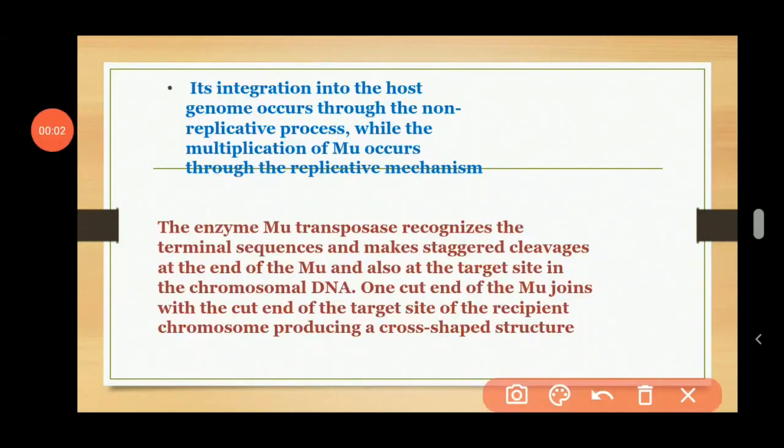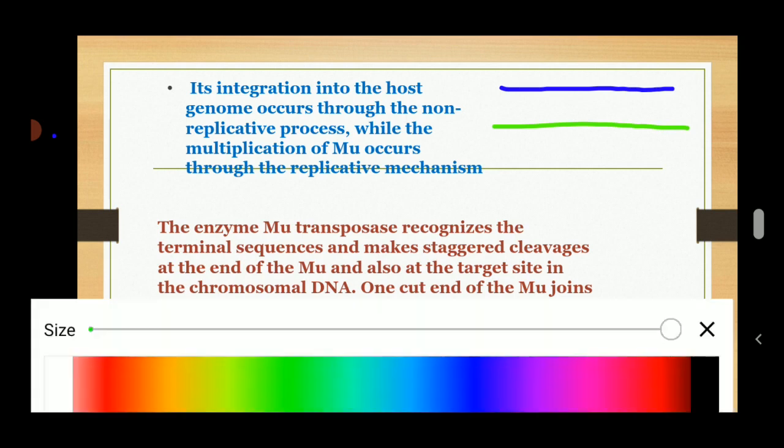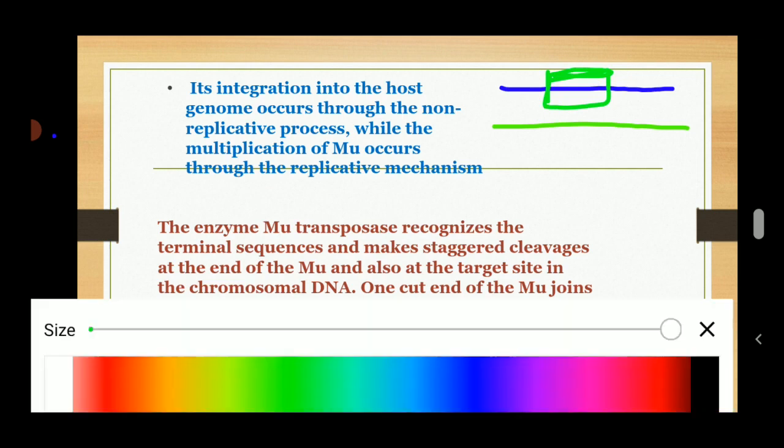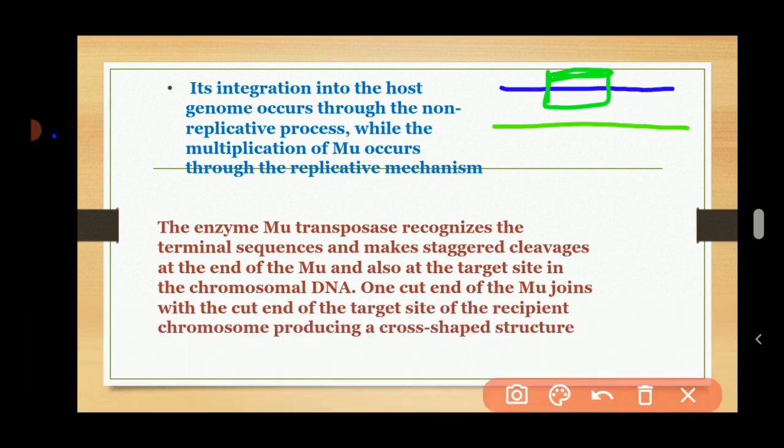The enzyme Mu transposase recognizes the terminal sequences and makes staggered cleavage at the ends of the Mu and also at the target site in the chromosomal DNA. Let us consider these are the two genes. When Mu transposase recognizes the presence of the Mu transposon on one genome, it makes a cleavage at one end of that transposon. Suppose it makes the cleavage at this end of the transposon.